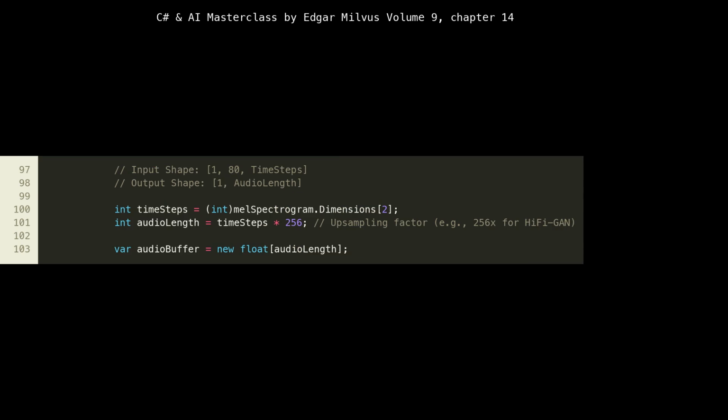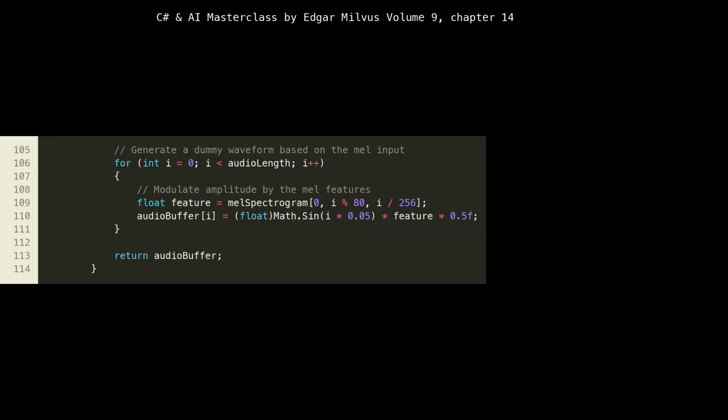We define the time steps from the input MEL spectrogram and then calculate audio length. The audio length is significantly larger than time steps because vocoders perform an upsampling process. For instance, if a MEL spectrogram frame represents 10 milliseconds of audio, and the audio sample rate is 16 kHz, then 10 milliseconds means 160 samples. A common upsampling factor like 256 means each MEL spectrogram time step expands into 256 audio samples. This expansion is how the vocoder generates the fine-grained detail of the audio waveform from the coarser MEL spectrogram features.